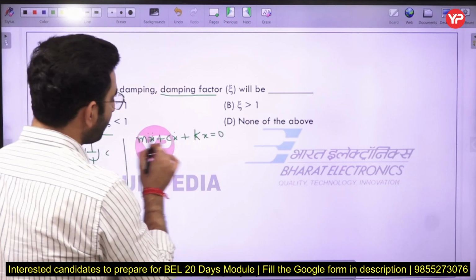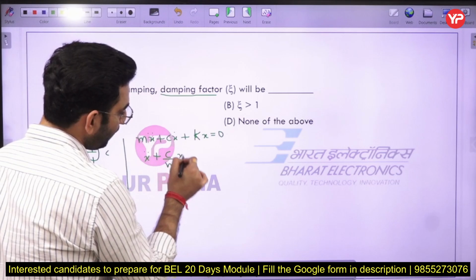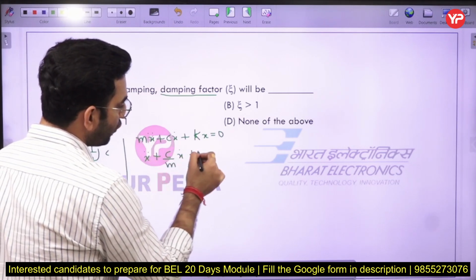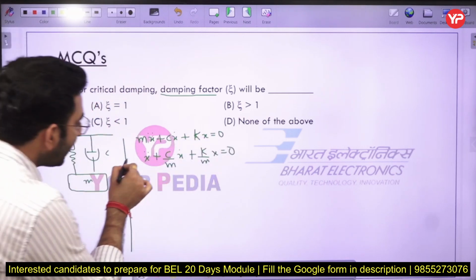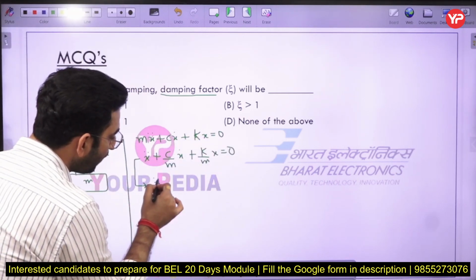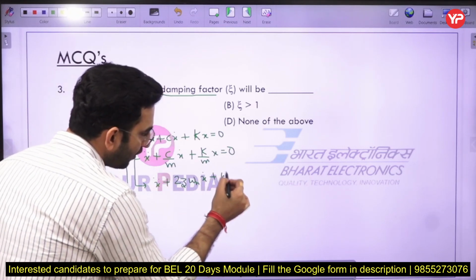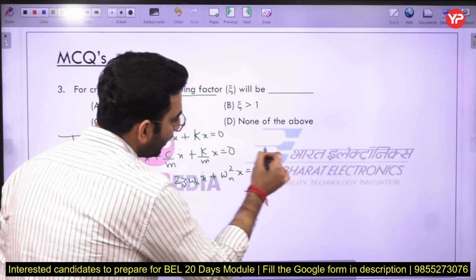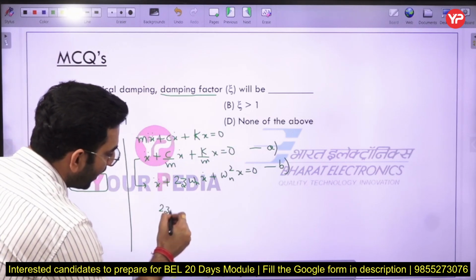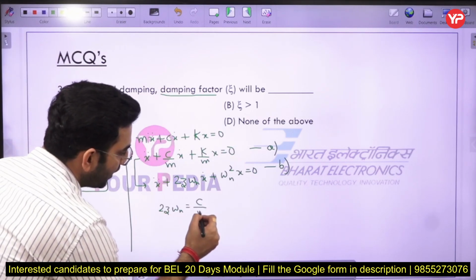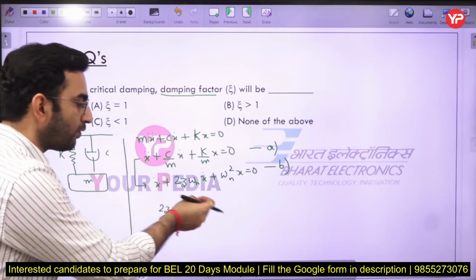Now if I simplify it further, I can rewrite this differential equation as x double dot plus (c by m) x dot plus (k by m) x equal to 0. Now I can rewrite this equation in the form of zeta. If I compare equation A and equation B, you will observe that 2 zeta omega n is equal to c by m.